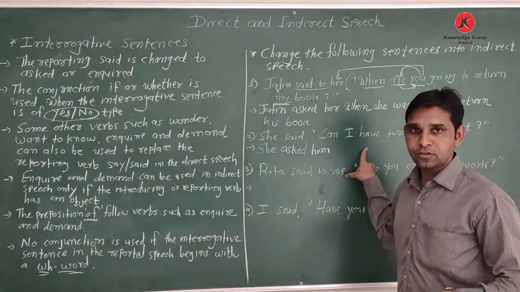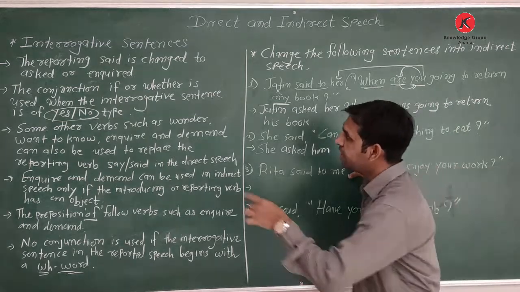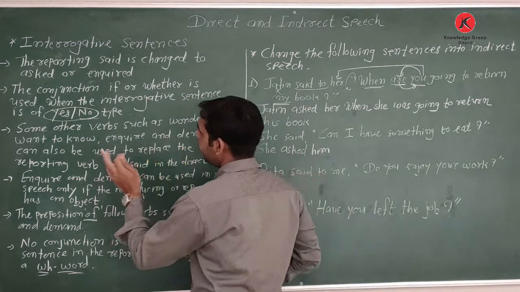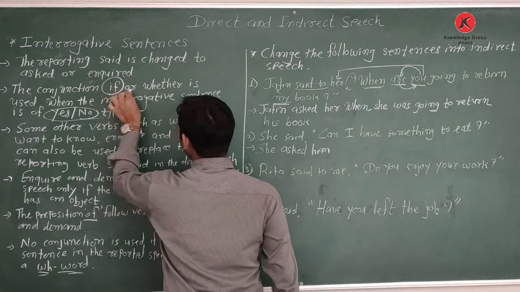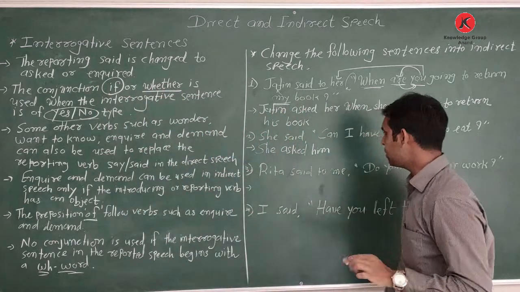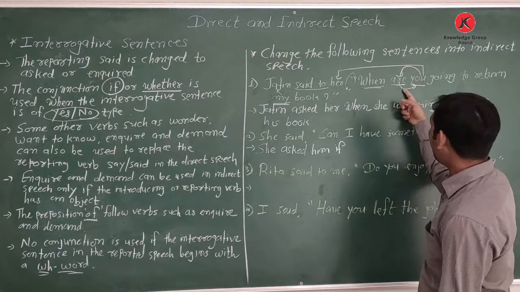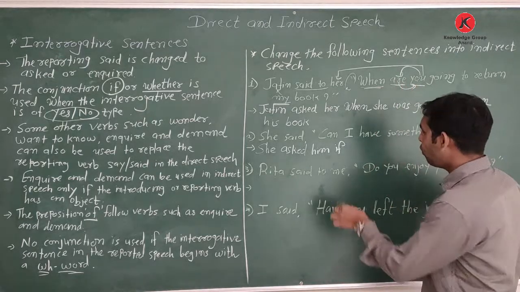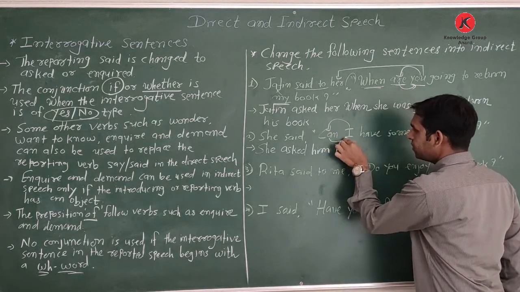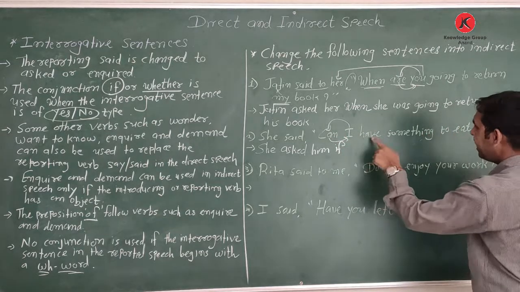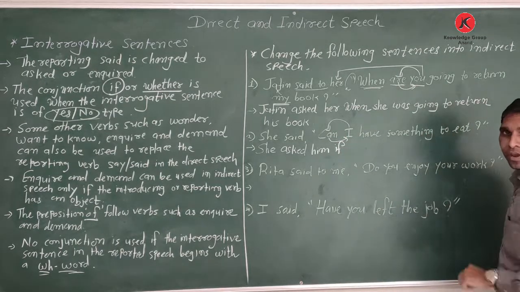It's a yes no question. So we add the conjunction here. Given two conjunctions, among these two we use one: if and whether. So I use here if. And I already told you to change the place. So yes no question also changes the place. Can I change into I can? I can have something to eat.